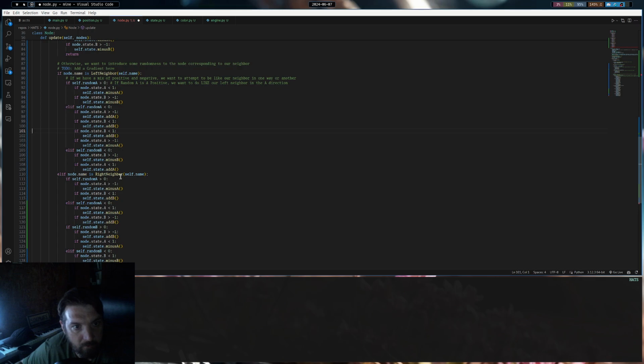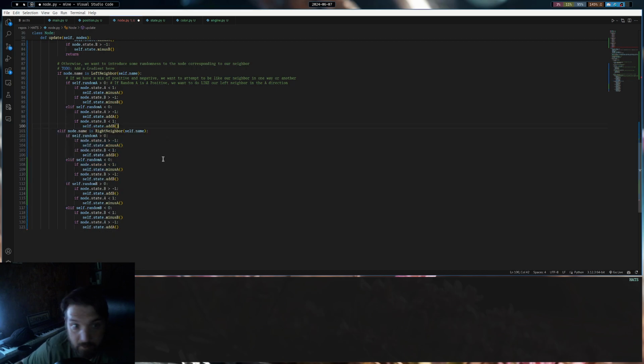So we don't have to check B. We already have calculated B here based on what we're doing with A. So our A logic decides what we do on the B side. Yeah, and that attributes A and B to the association of our neighbors. And this will be uniform throughout all of our nodes.